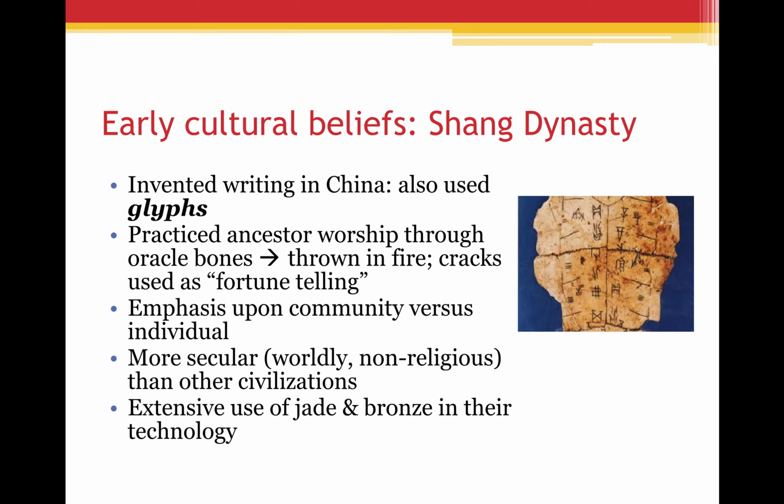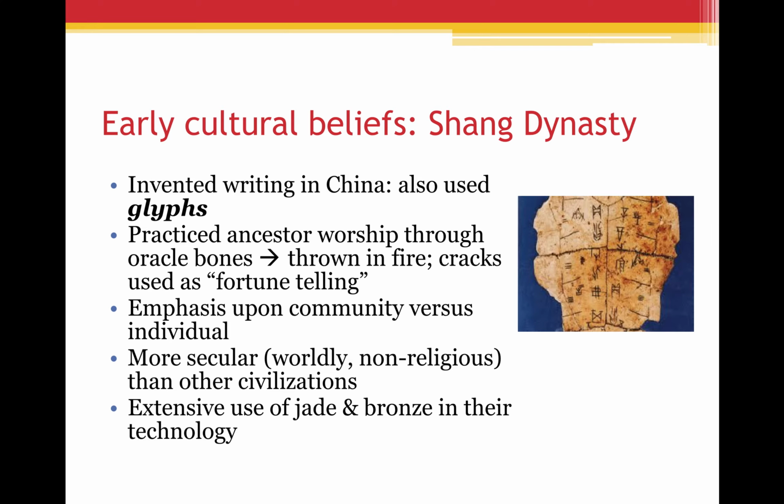Specifically with the Shang dynasty, they had a practice known as using oracle bones. They would take tortoise shells, which you see on the right, or the femurs of cattle, that's your thigh bone, and they would write glyphs on those tortoise shells or on that bone, and then they would throw the bone into the fire. When the bone gets into the fire, eventually the bone is going to crack. And the way in which the bone cracked was used as a sort of fortune telling. So the ways that the bones cracked is an indication of what the ruler or whoever should do based upon the connection between the glyphs.